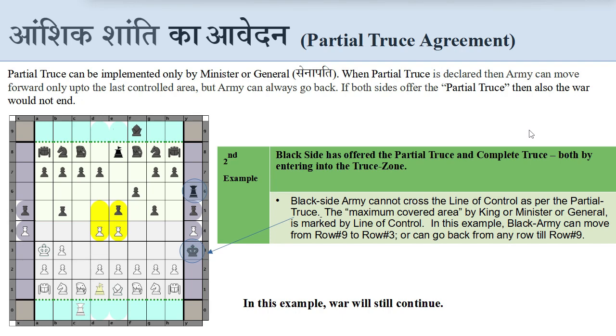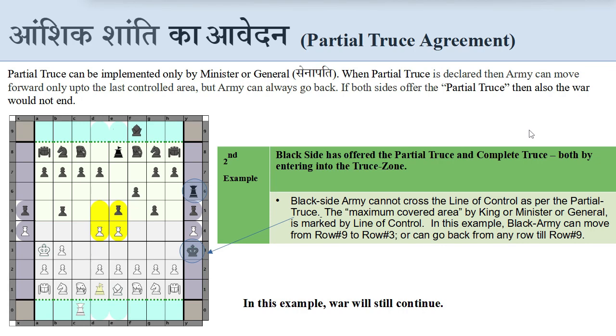This is the second example of partial truce and complete truce. Black side has offered the partial truce and complete truce both by entering into the truce zone. You can see the king marked in blue circle and general marked in blue circle, both are in truce zone. Herein, black side army cannot cross the line of control as per the partial truce or the complete truce. The maximum area covered by the king or minister or general is marked by the line of control.